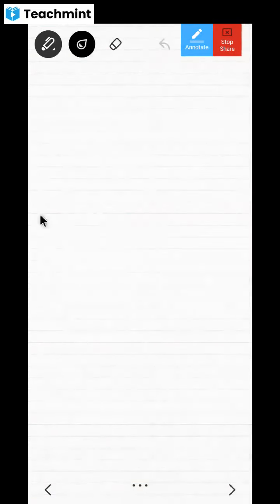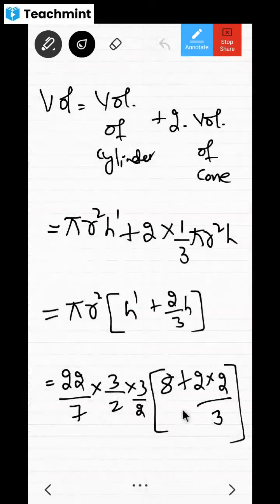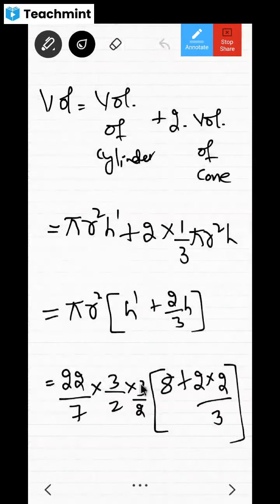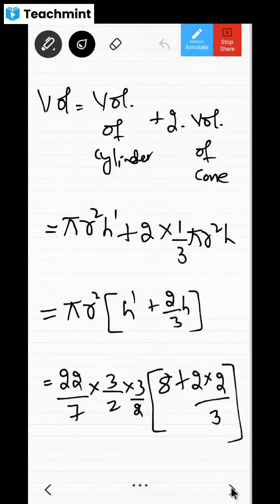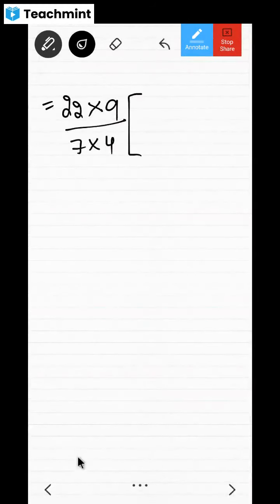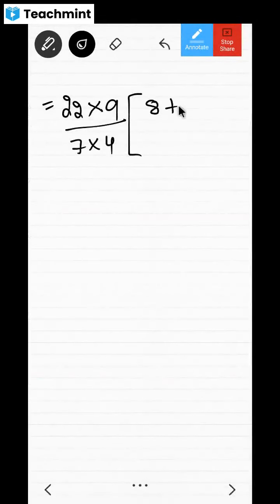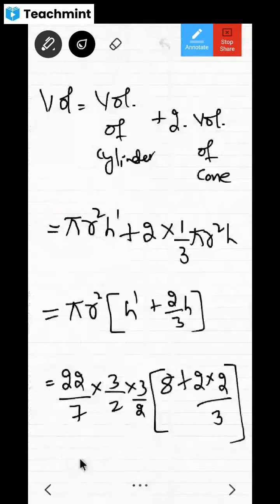Now I will carry forward this. Don't feel like aliens. So it becomes 22 into 3 into 3, just keep it like that, you can make it 9. Simple things, you can do that calculation. 7 into 4, can I write like this? 22 by 7 and 3 into 3 is 9 and 2 into 2 is 4. I have written like that. Then afterwards, in the bracket, what does it become? It becomes 8 plus 4 by 3, no? Does it become 8 plus 4 by 3? Yes, sir. 2 into 2 is 4, 4 by 3.